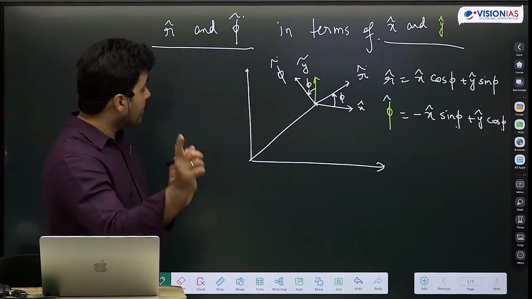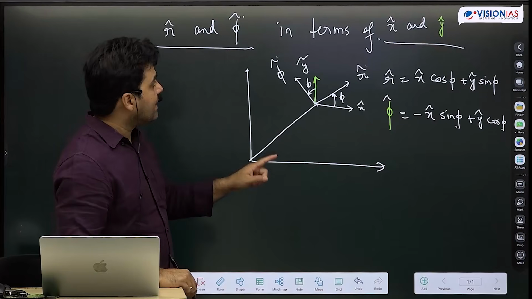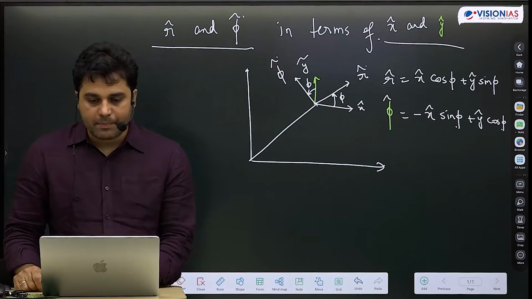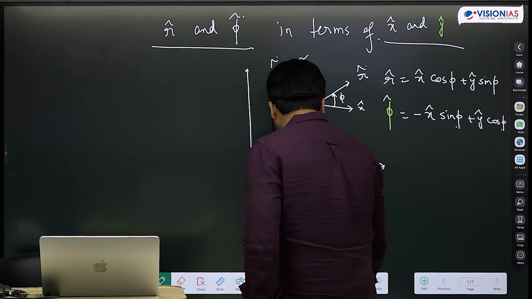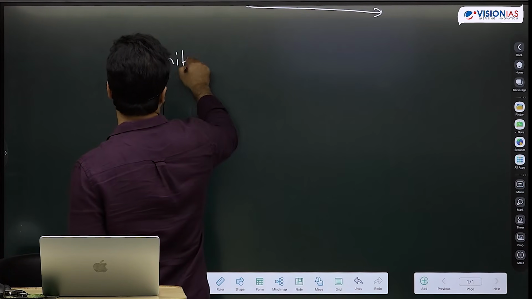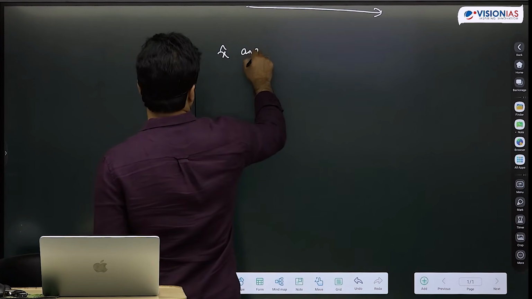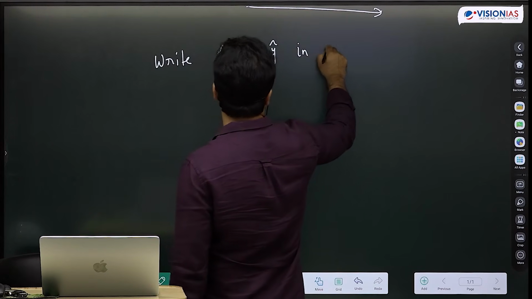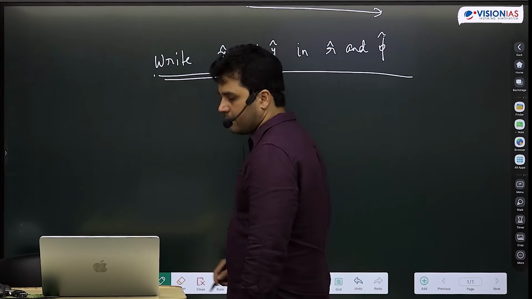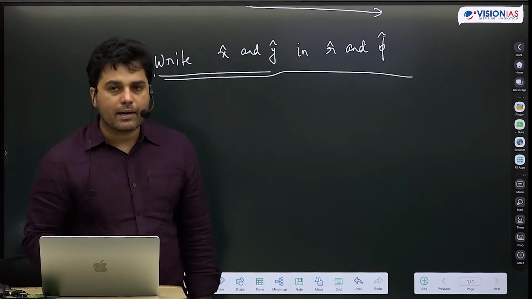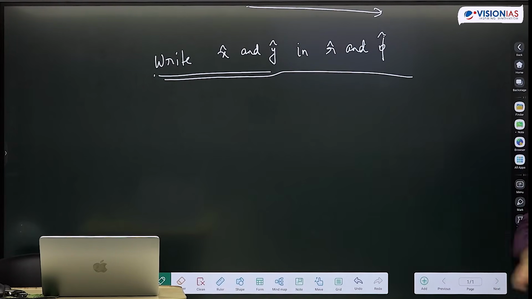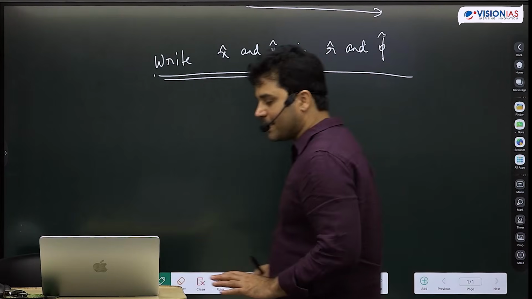But I want you to do the opposite problem. Write x cap and y cap in r cap and phi cap. ये सब जो भी मैं आज की क्लास में हम कर रहे हैं, यूपीएससी नहीं पूछेगी ये सब. ये बस हम हाथ खोल रहे हैं अपना, होता नहीं है. That we are again going back to the basics and doing some of the basics.